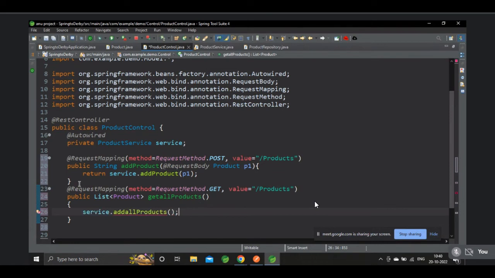Change the method name also. Get all. Ganesha, we are getting the values. We are retrieving the values.